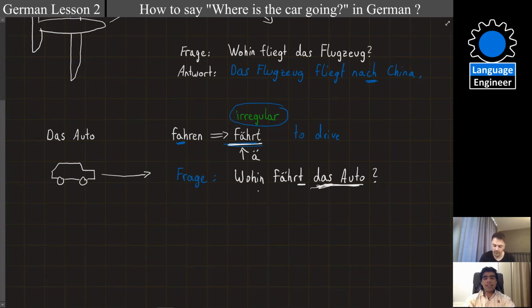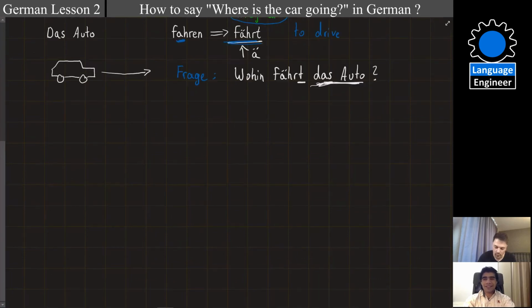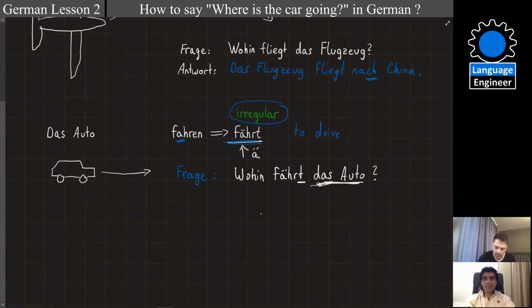I have a question here. Yes? So here, why don't we pronounce that R sound in fährt? Yeah, we don't pronounce the R sound because we have Ä, H, and then the R. And every time when the R follows after a vowel, then we pronounce it just as we do here.